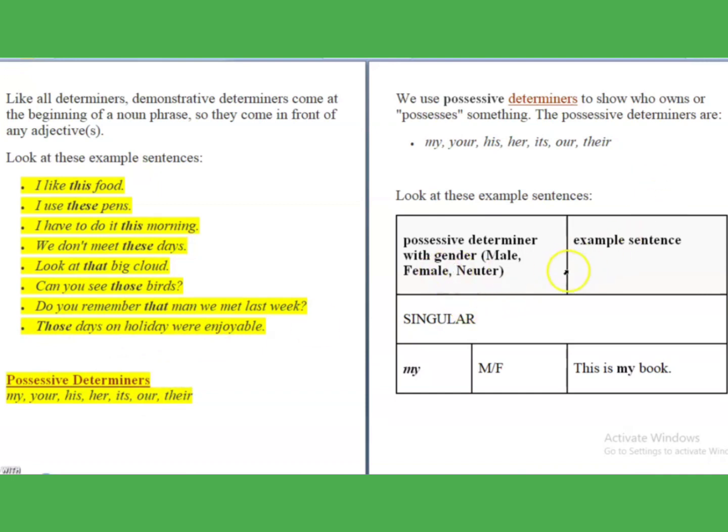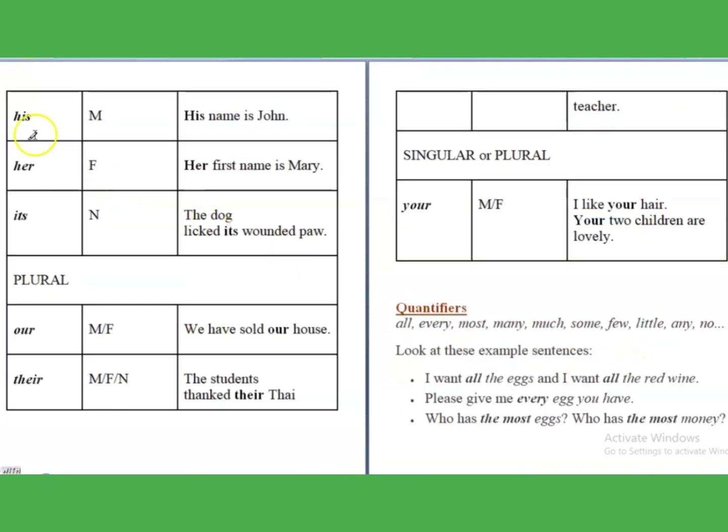Now look at the examples. My can be used for male and female also. This is my book. Next, his is used only for the male. His name is John. Her is again used only for female. Her first name is Mary. Its is neutral. It is used especially for dogs and any other things. Then for plural, it is our, their. Your is a word which we can use as singular as well as plural.